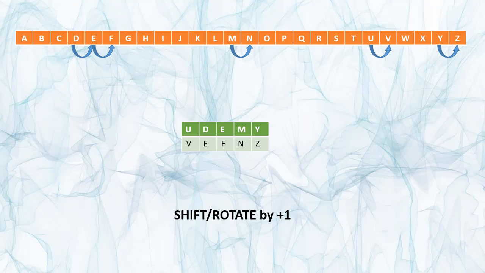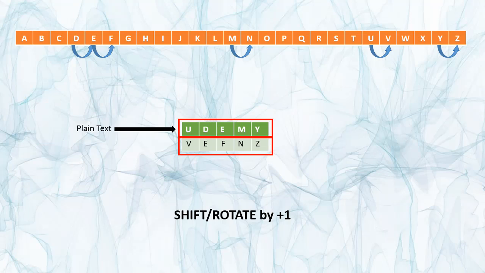Congratulations guys, you have just solved the encryption challenge without even realizing it. If I have to draw a simple analogy between cryptography and the above challenge, then it would be something like this. Udemy here is plain text, which is in readable form. Once it is coded using the shifting method, the resulting coded text will be known as ciphertext or encrypted text.